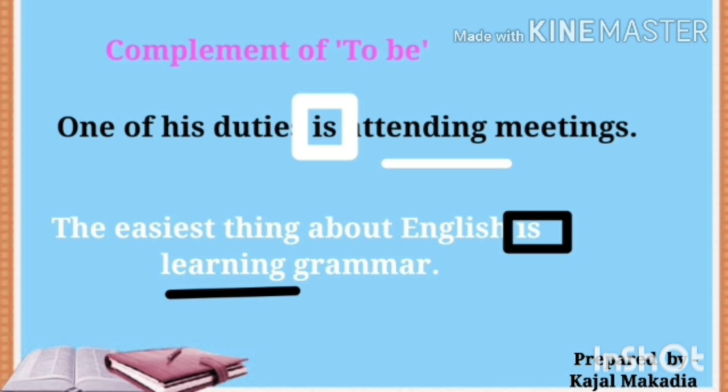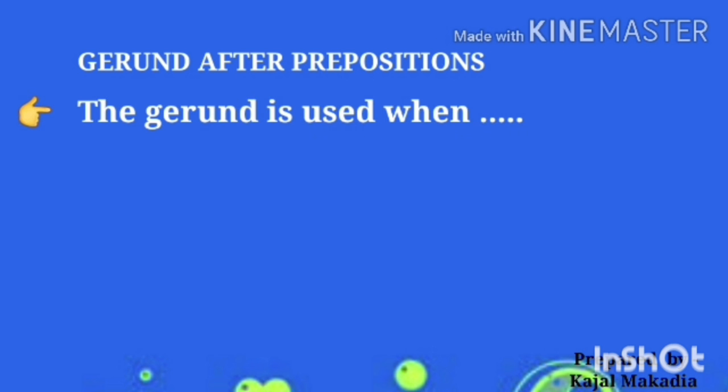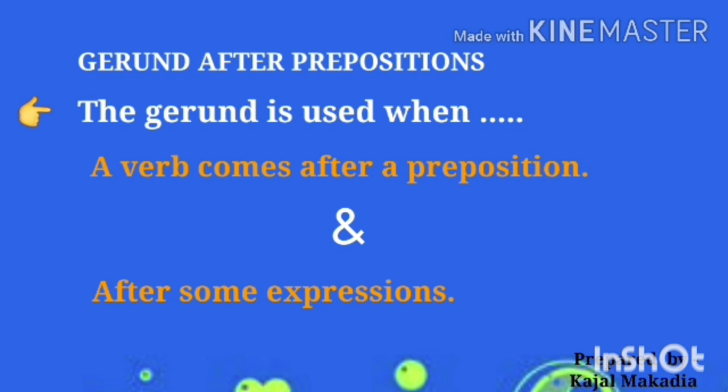So we can say that gerunds can be used as the complement of the verb to be. In both examples, the gerunds are attending and learning, which are used after to be verbs. Next use of gerund. Gerunds can be used after prepositions.